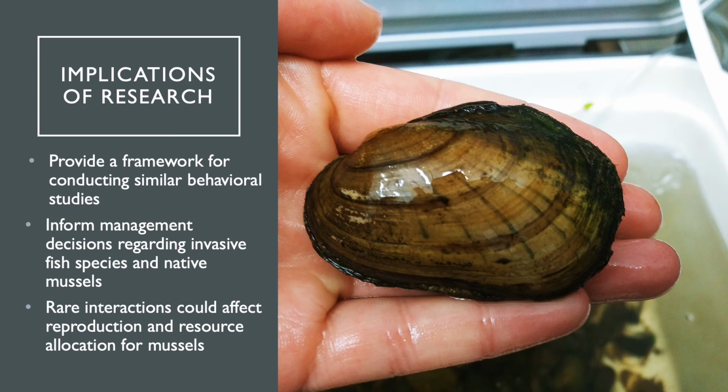Specifically, while we didn't see any significant behavioral differences in Round Goby, the isolated interactions we captured could indicate that Round Goby may have isolated impacts on mussels in natural environments in a variety of ways. For example, interactions with luring mussels could result in premature release of glochidia or infestation of Round Goby as opposed to more traditional host fish, impacting reproductive success. In addition, dislodging mussels from the sediment could result in transport by strong currents downstream to less favorable habitats, as well as necessitating increased energy expenditure used for righting themselves after being dislodged.